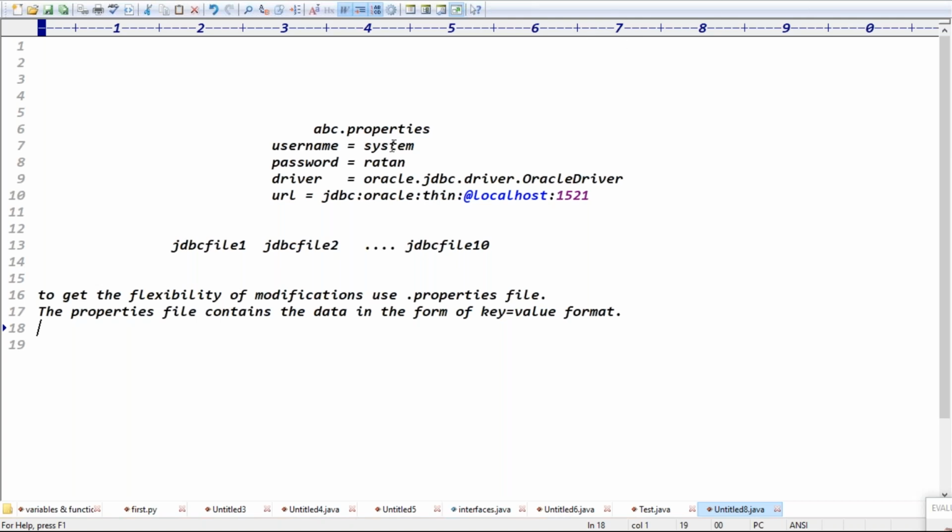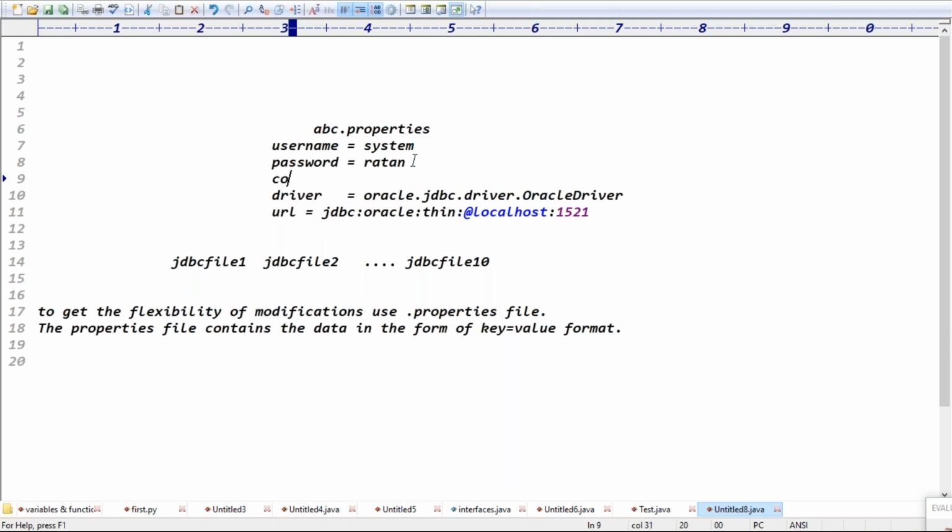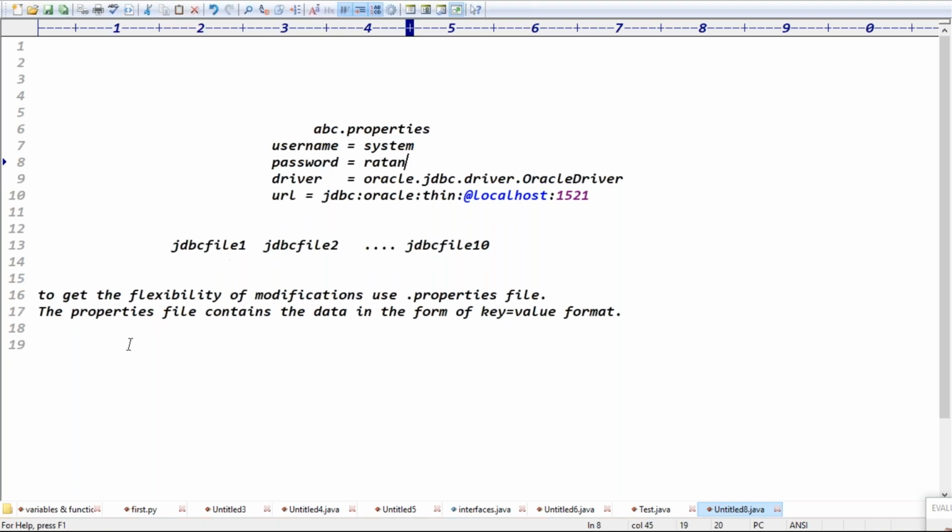Even assume like username, some cost we can give. Cost I gave like 123 rupees. Even if you take the 123 rupees, property file data is by default string data, guys. 123, by default you will get the string format only. That point is clear, guys. The property file data is always which format, guys? String format, right?